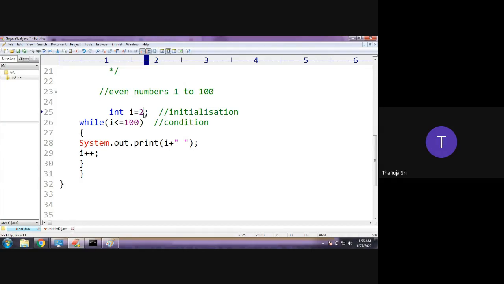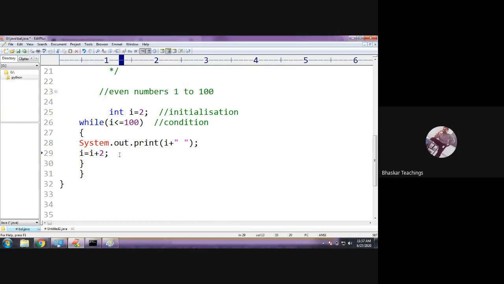Mute పెట్టండి ఎవరది? Mute it. Okay, even number starts with 2, right? So take the initialization as 2. Condition up to 100. I mean, put the condition less than or equals to 100. But here incrementation should be 2 values plus. So instead of I plus plus, simply make I equals to I plus 2. So here the incrementation is done by incrementing 2 values, not just 1 value.